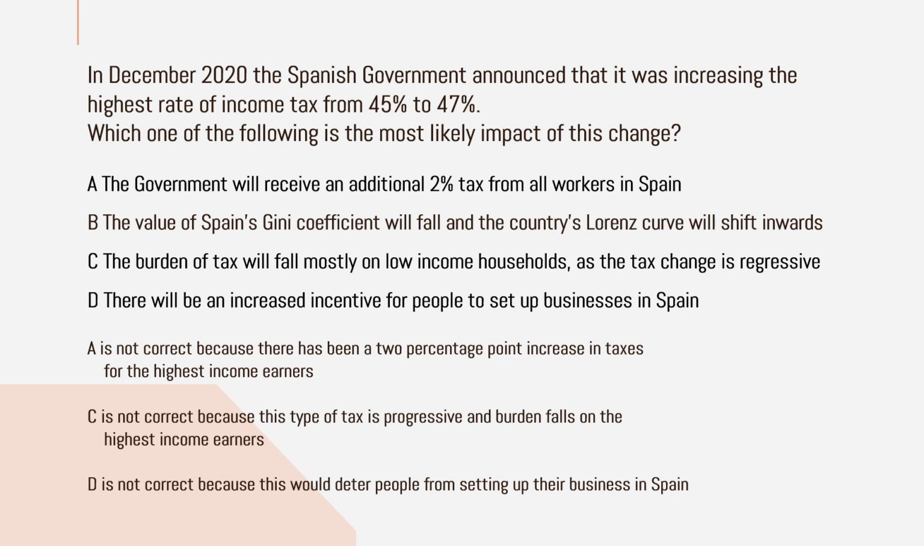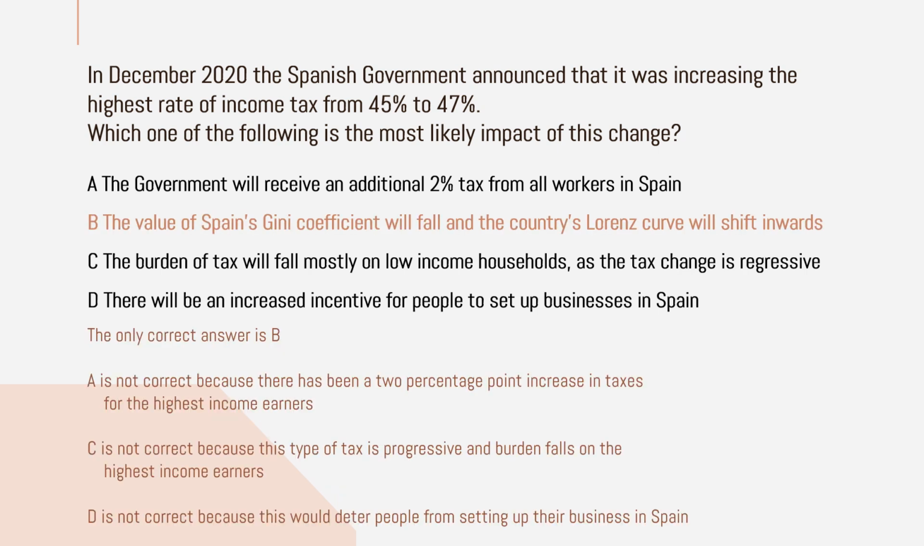Then option D is not correct because this would deter people from setting up businesses in Spain. Actually, businesses will not be attracted to Spain because for the highest income groups the tax rate is highest, so it will reduce their profitability. For example, corporation tax will increase, so it will reduce their profitability. So they will not prefer to do business in Spain. That's why option D is wrong.